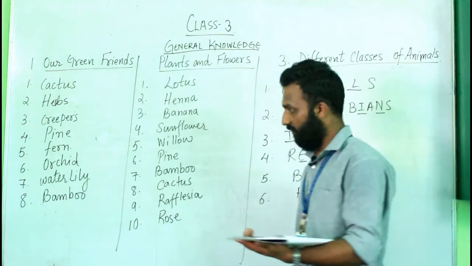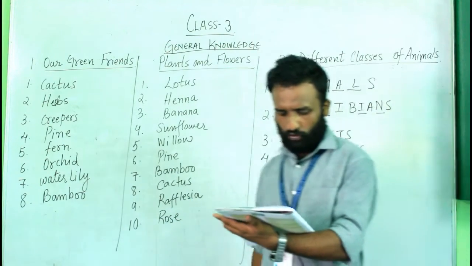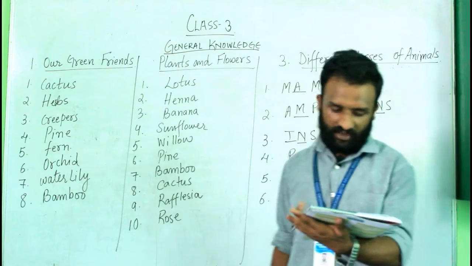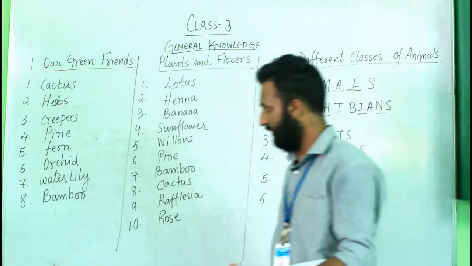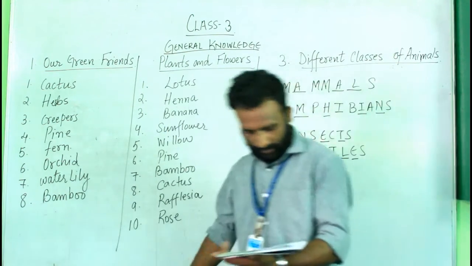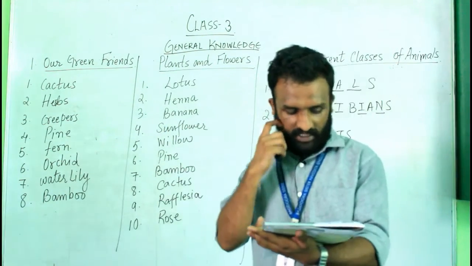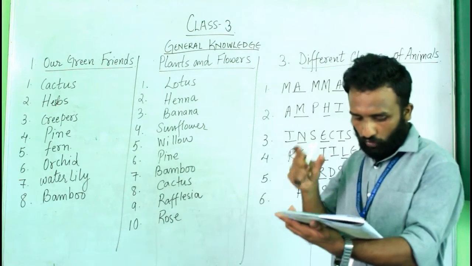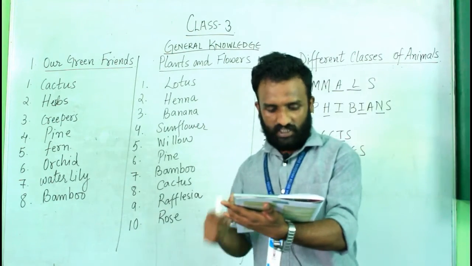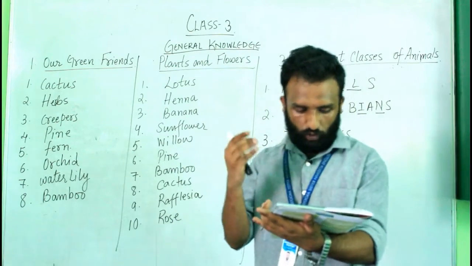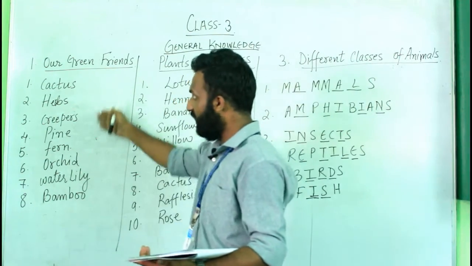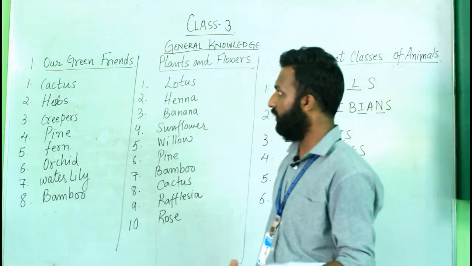Number seven, a plant that grows in water with large round floating leaves and large cup shaped flower. That is water lily. And the last one from the first chapter is a very tall grass with hollow woody stems. It is one of the most useful plants known to people, that is bamboo. So these are the answers for chapter 1, our green friends.